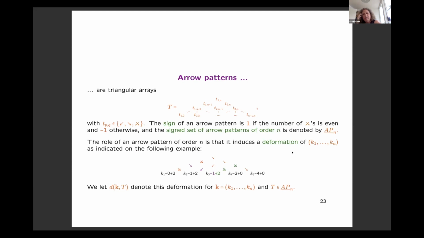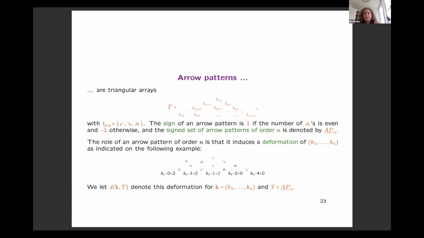So why do we need these arrow patterns? Well, these arrow patterns induce the deformation of the bottom row. So they induce the deformation of the Ki's, and I've given an example here. So here you see an arrow pattern, and at the bottom I write down K1, K2, K3, and so on. And then I subtract and add some numbers.